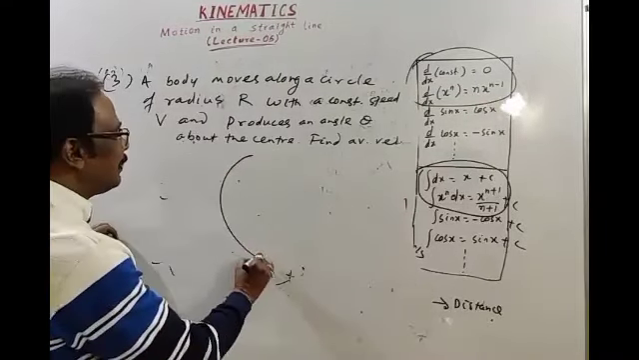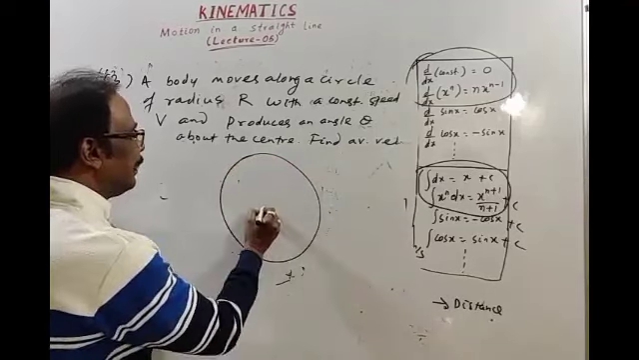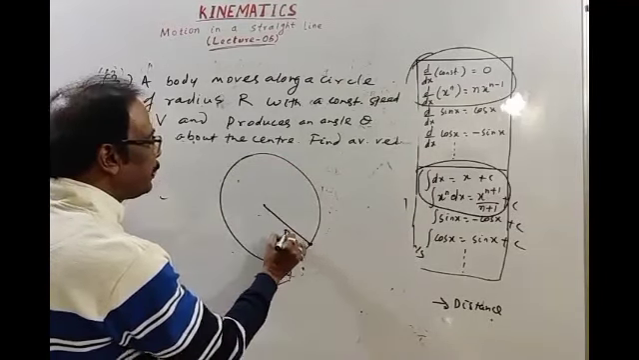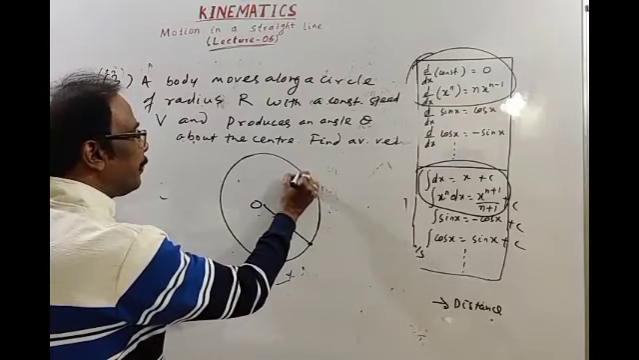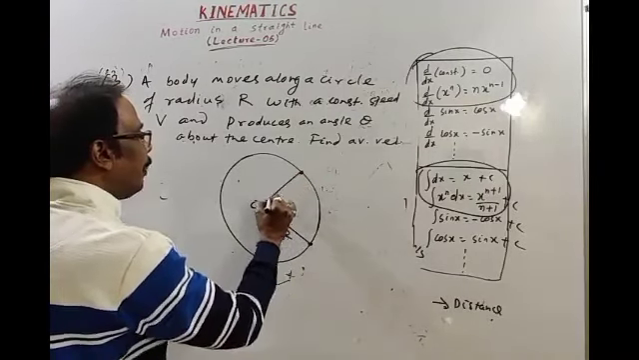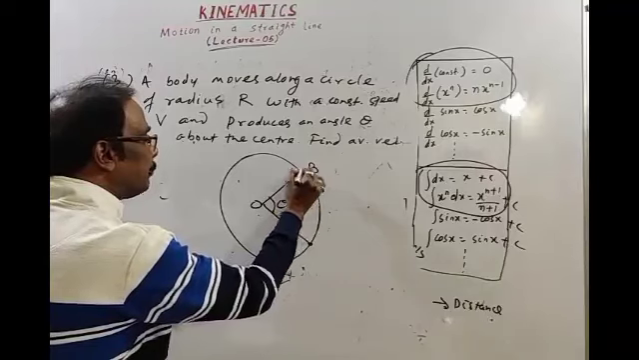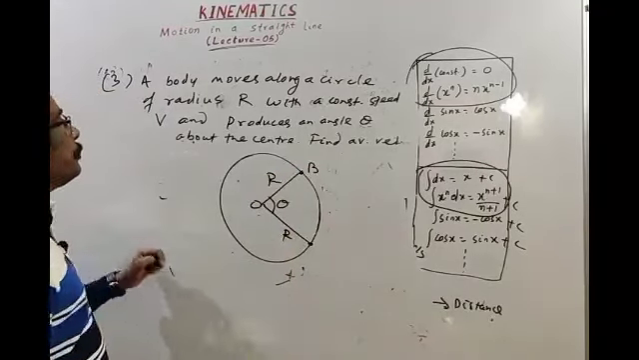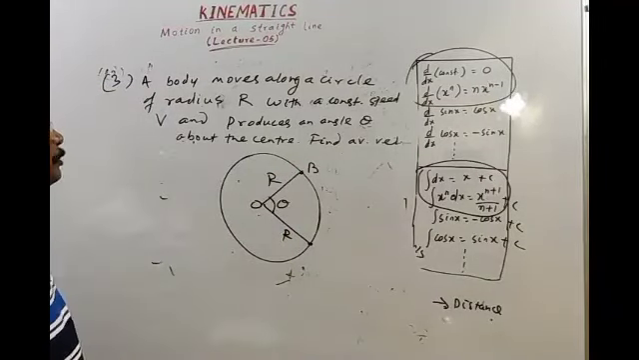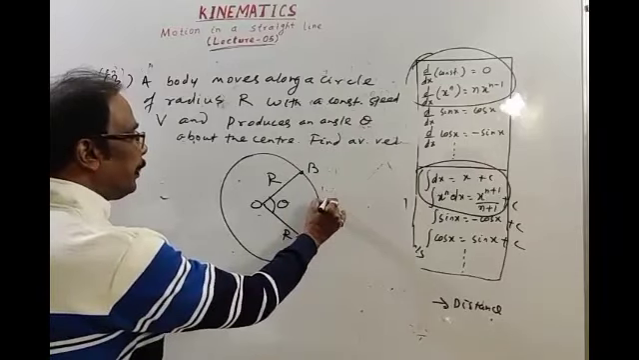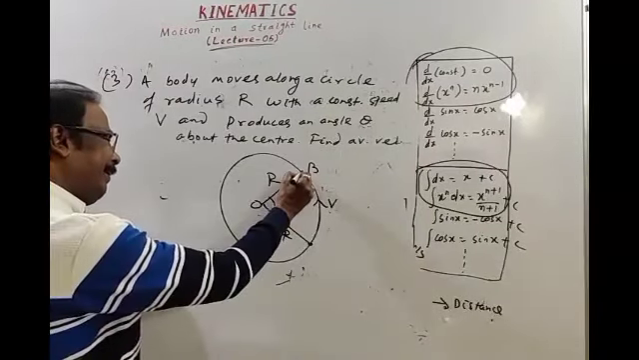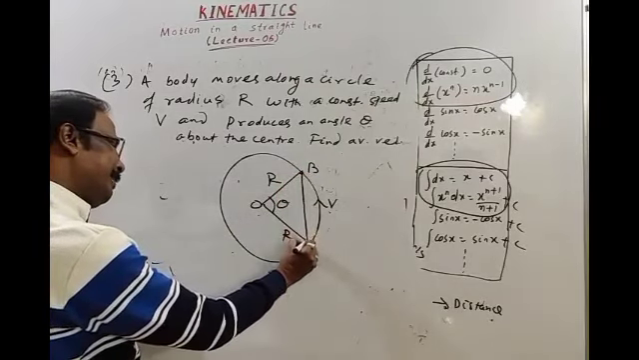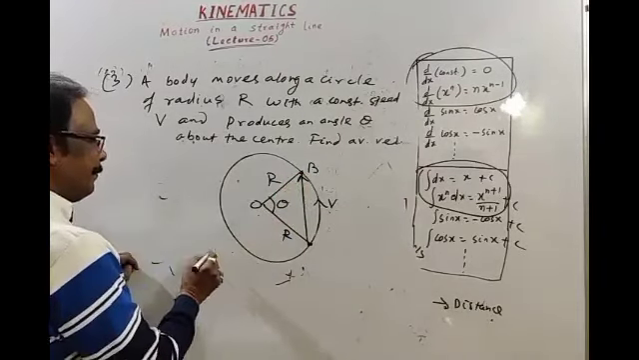The body moves along a circle. Let the body start from this point. The radius of the circle is r. This is O. It subtends or produces an angle theta about the center and reaches B. This is also a radius. We have to find average velocity. Speed of the body is v. Okay. Then this is the displacement AB.